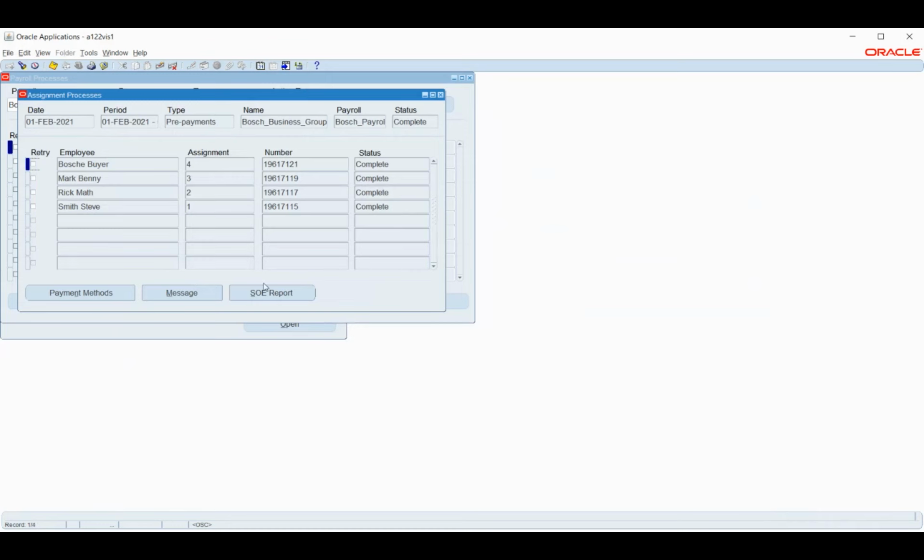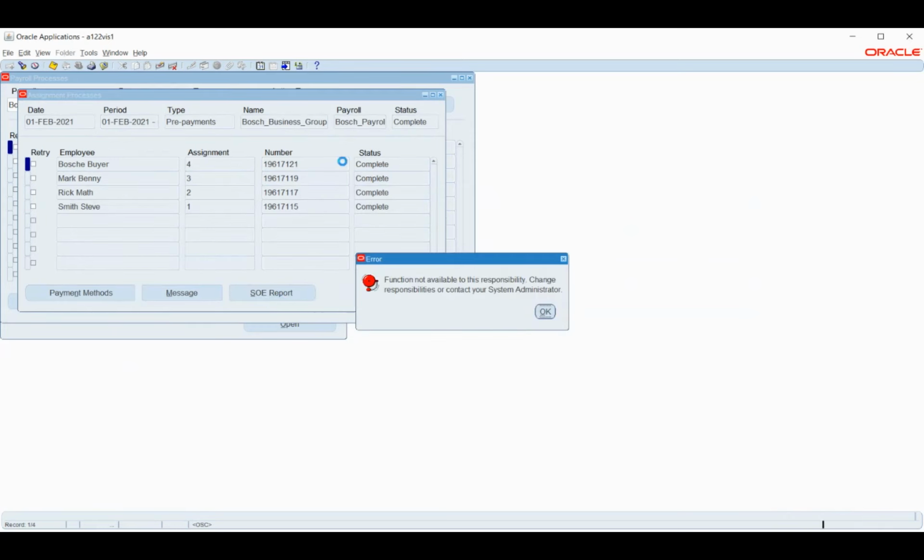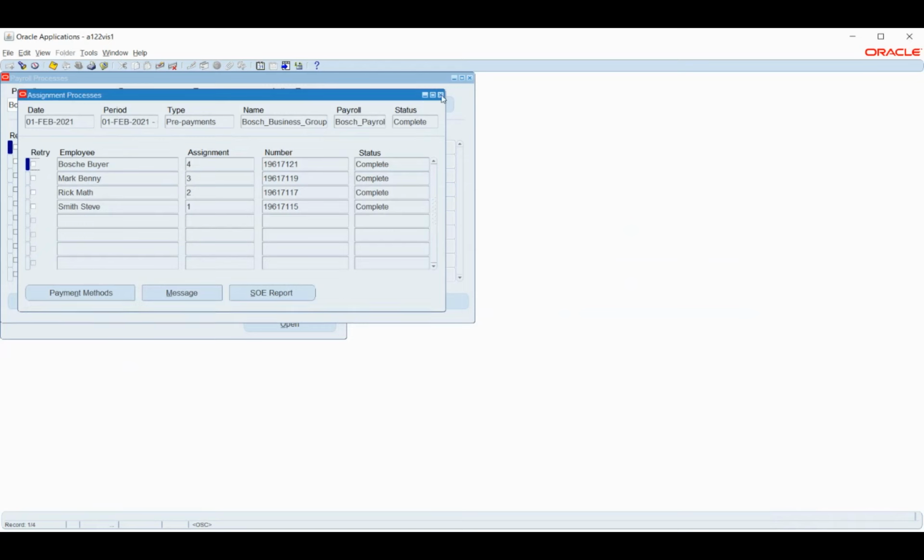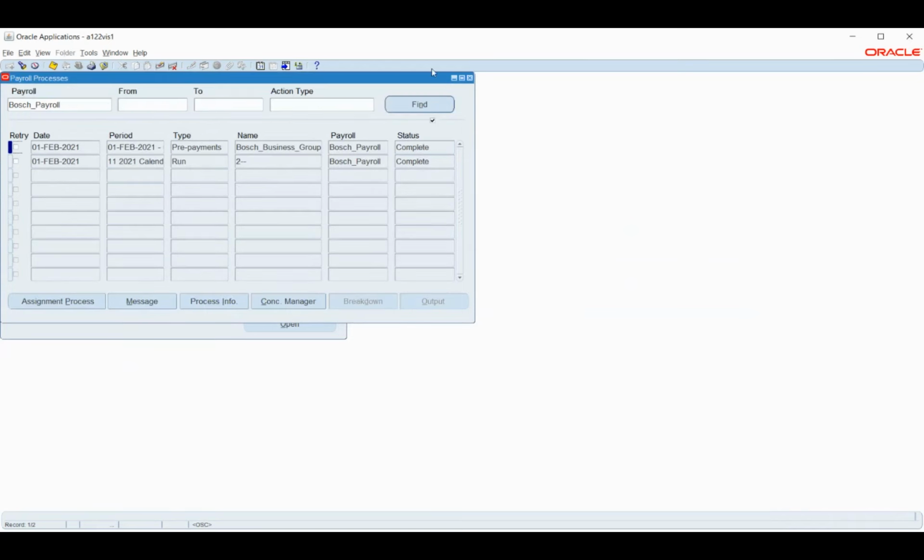And also we have statement of earnings, but we don't have access to click this option, so we will not be able to see it right now. Okay, so we'll see this at a later point. So yeah, we are done with the prepayment process also.